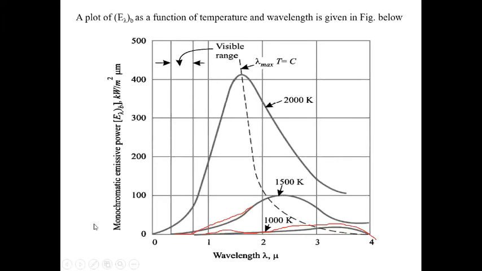Now if we draw the graph of monochromatic emissive power against different wavelengths. First, at 1000 Kelvin, if we draw emissive power against wavelength, with axis values 0, 0.8, 1, 2, we get this type of curve. Similarly at a temperature of 1500 Kelvin, at different wavelengths we draw this type of curve. Similarly at 2000 Kelvin we get this type of curve at different values of wavelength.